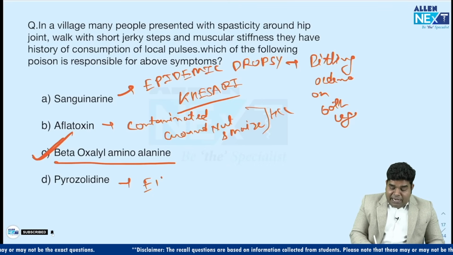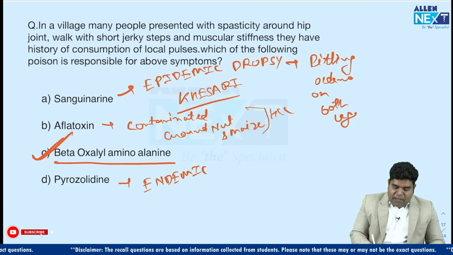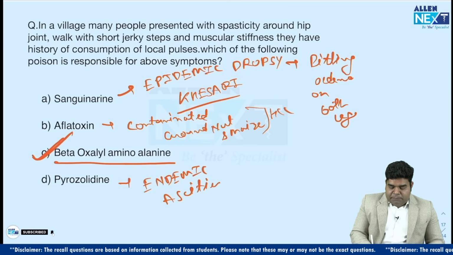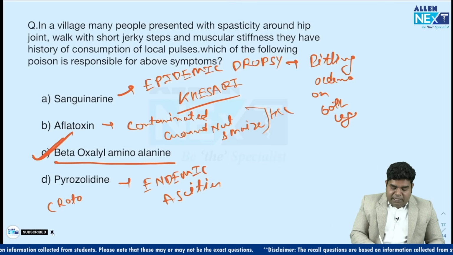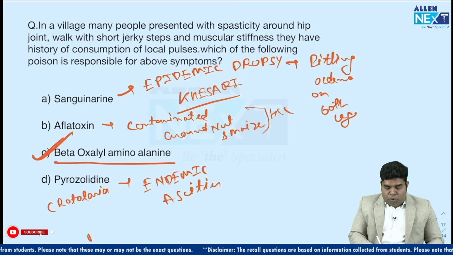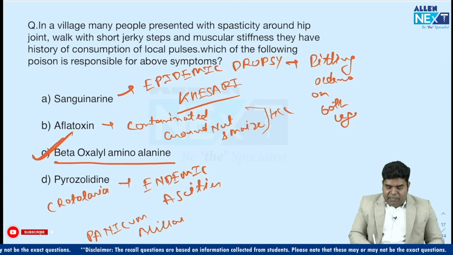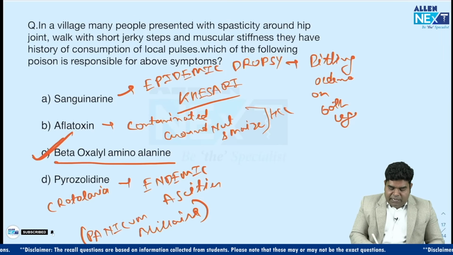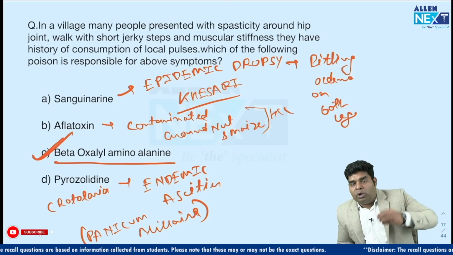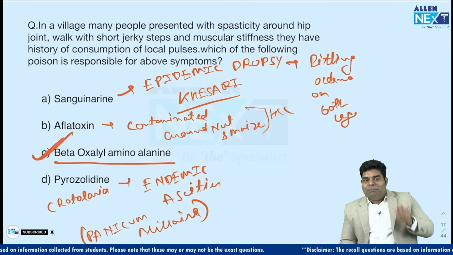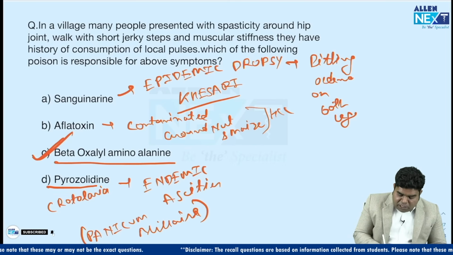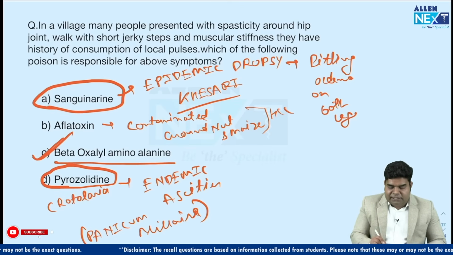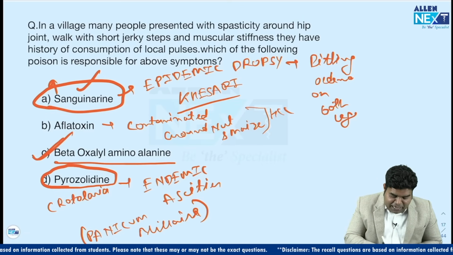Pyrrolizidine is the cause of endemic ascites, and it is present in the Crotalaria plant. This Crotalaria mixes with Panicum miliare, which people of rural and tribal areas usually consume. Sometimes Crotalaria seeds, known as junjunia, mix in Panicum miliare and cause this endemic ascites. So the main confusion which occurs is between pyrrolizidine and sanguinarine. This is confusing. So S for sleeping, S for sanguinarine.